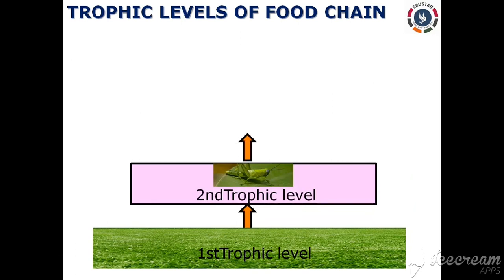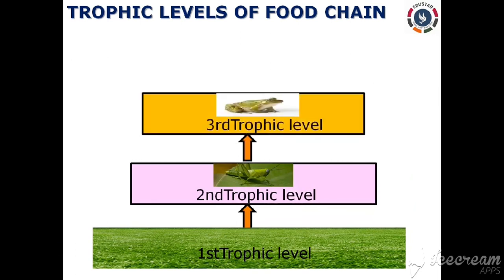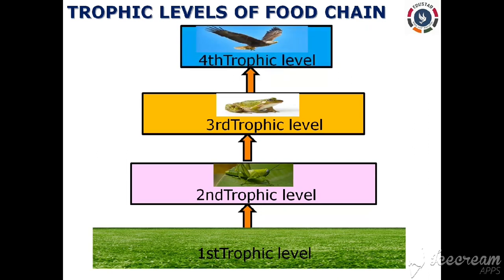Right? Then the third trophic level. The animals which feed on the herbivores form the third trophic level. It includes animals which feed on other animals as well. Right? Next, the fourth trophic level. The animals which feed on the flesh of other animals, like carnivores such as lion, tiger, vulture, form the fourth trophic level in the terrestrial ecosystem as well. Clear?